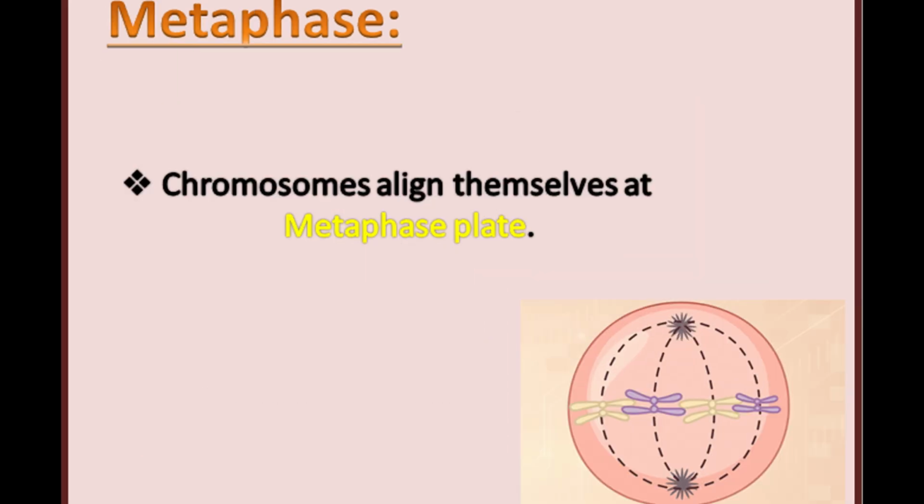Metaphase. Chromosomes align themselves along the cell's equator, called the metaphase plate. This precise alignment is crucial to ensure that each new cell receives an identical set of chromosomes.